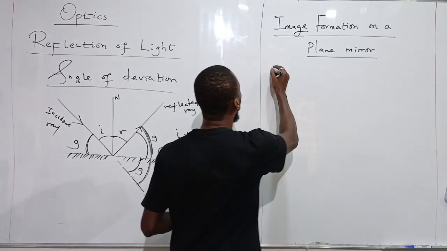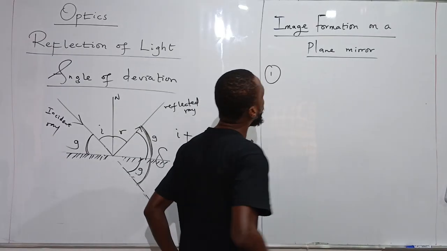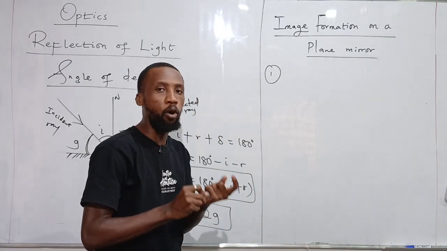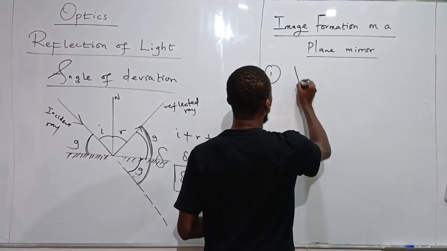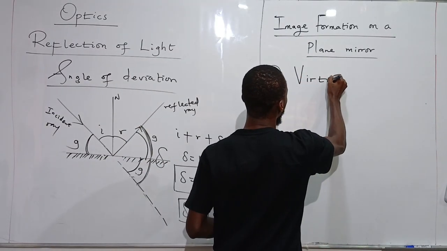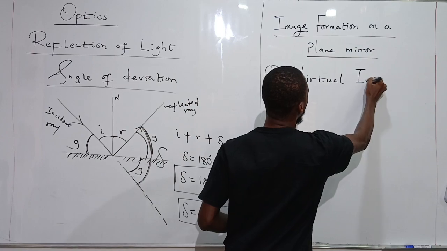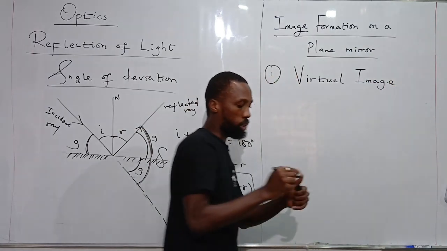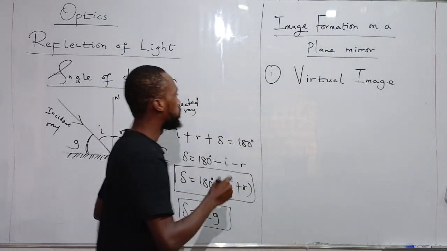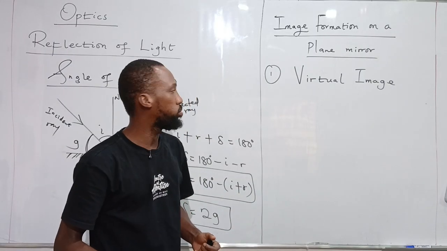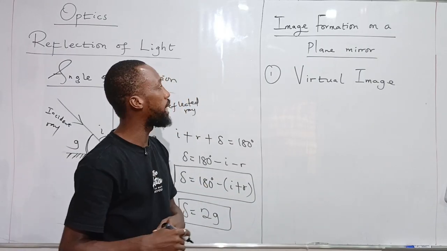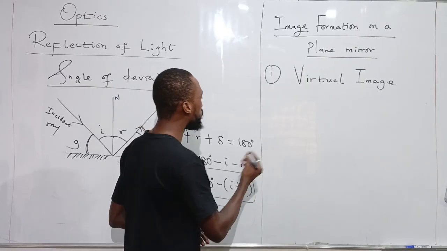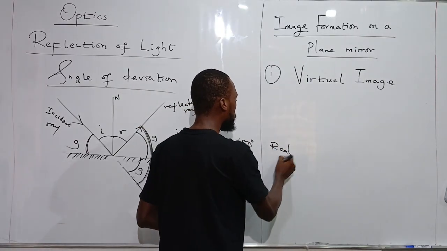So you need to know all of these. Number one, based on the type of image that can be produced, the plane mirror will always give us a virtual image. There are two types of images that can be formed by a mirror or even a lens. We can have a real image and we can have a virtual image. What is a real image? What is a virtual image?